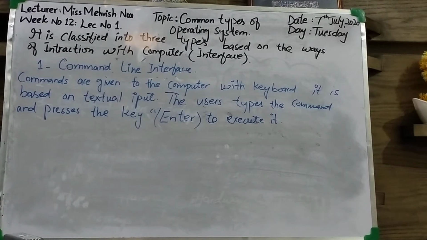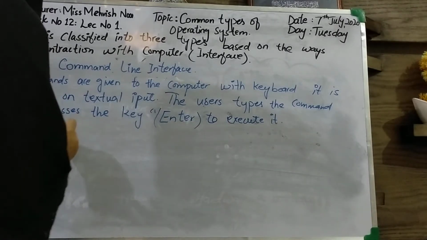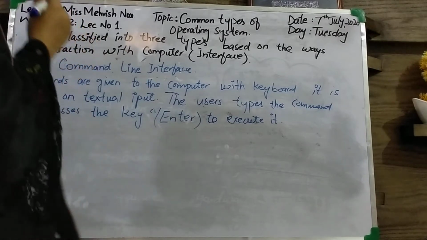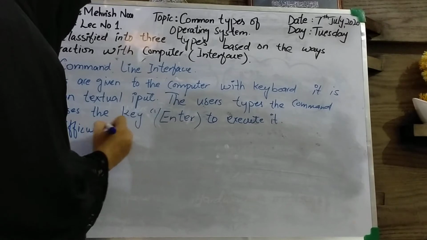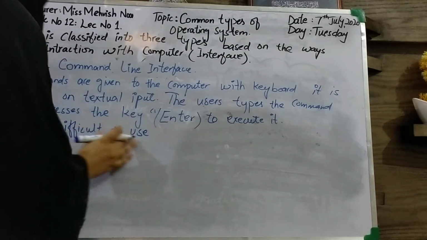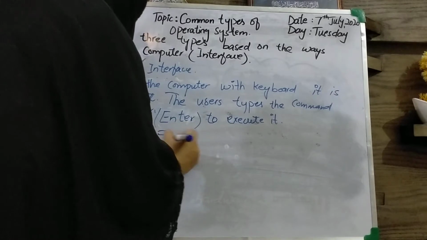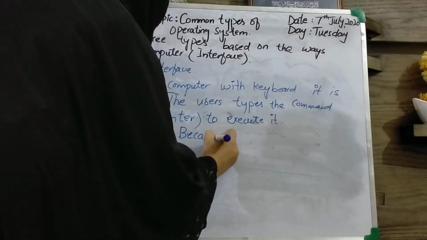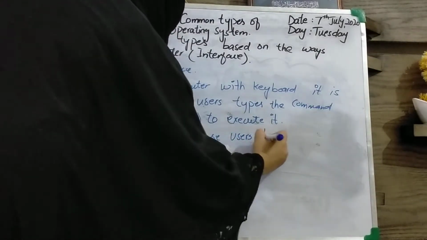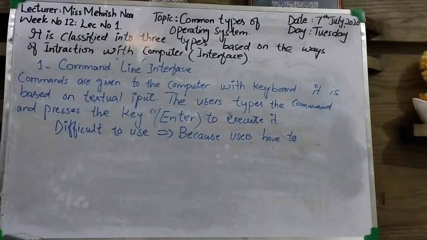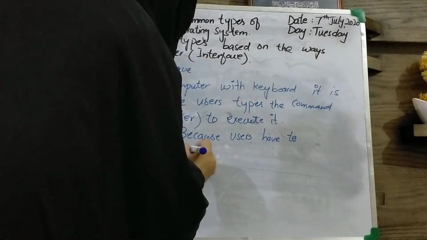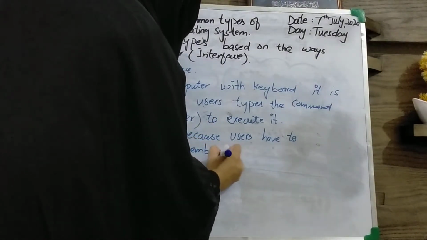It is very difficult because users have to remember the commands. Another characteristic is that it is very difficult to use. Why is it difficult to use? Because users have to remember the commands.